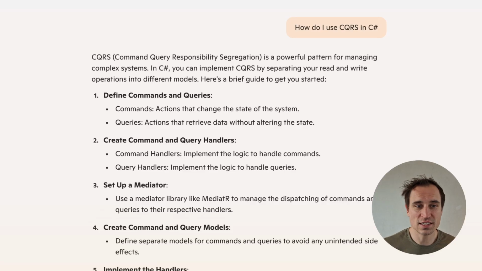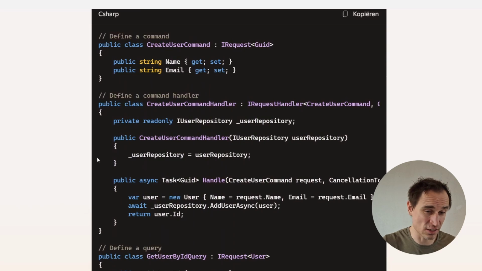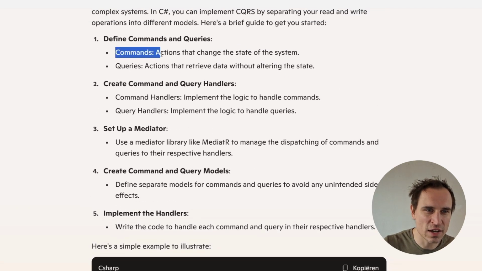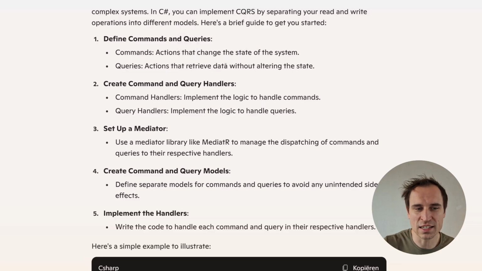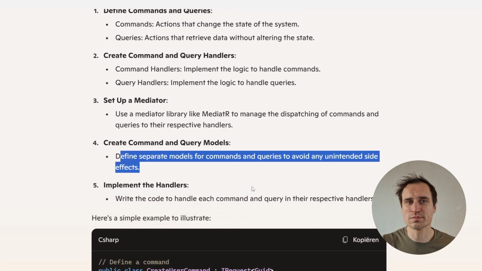This is not CQRS. So to answer the question, is this CQRS? Well, from an architectural point of view, definitely no. From a design pattern perspective, well, almost. And actually the example that was given here was actually a lot better than the example that I got yesterday, because it does in fact explain what a command and a query is, and it tells you to create separate models, right?